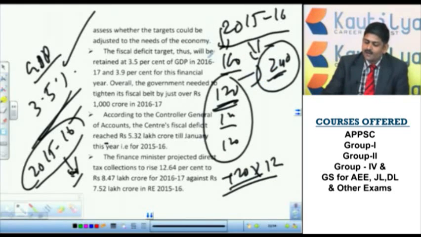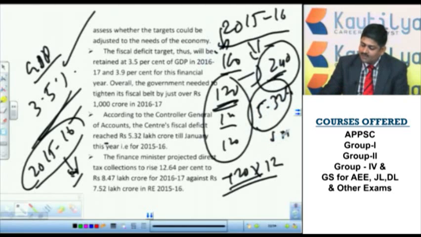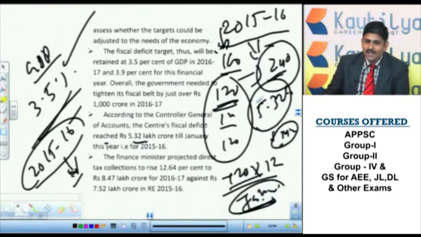This is what I have taken for 100 crore, but our actual target for 2015-16 is that it should not be more than 5.32 lakh crore. This is till March 31st, but the government of India has spent more by January itself. That means we had to control the spending by March 31st 2016, but by January itself we exceeded this amount. That is the meaning of this particular figure.